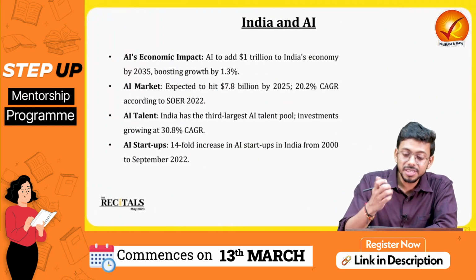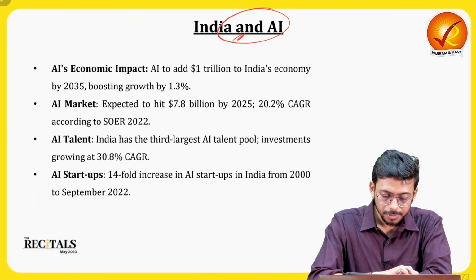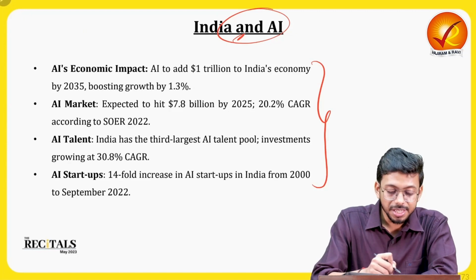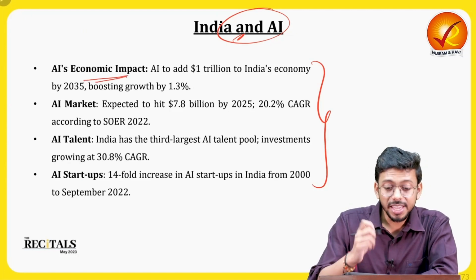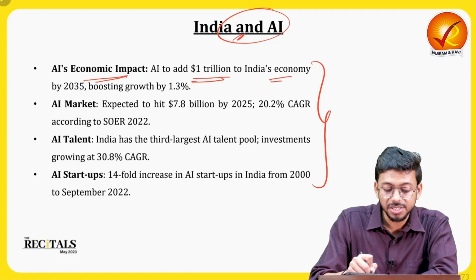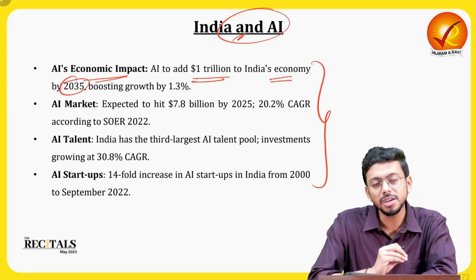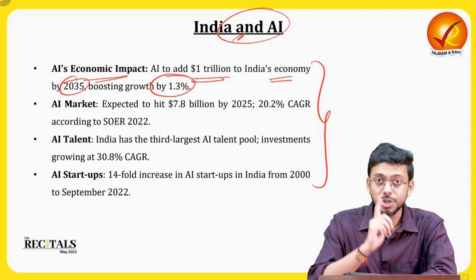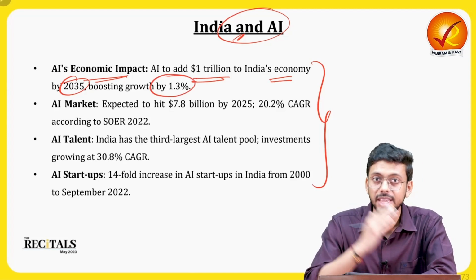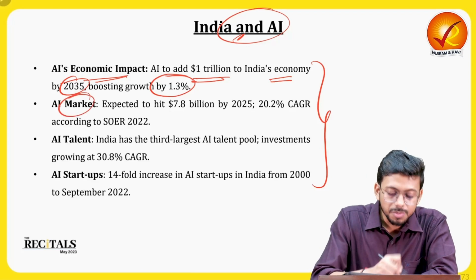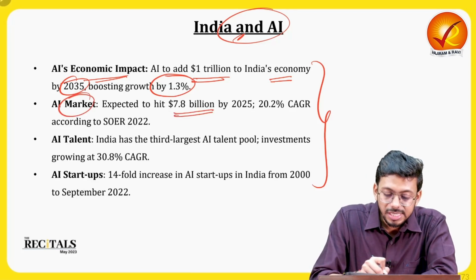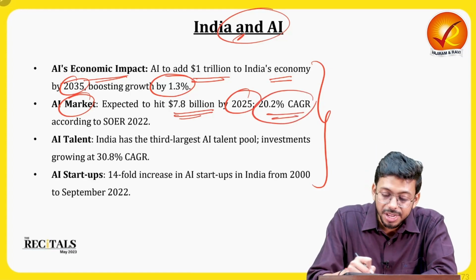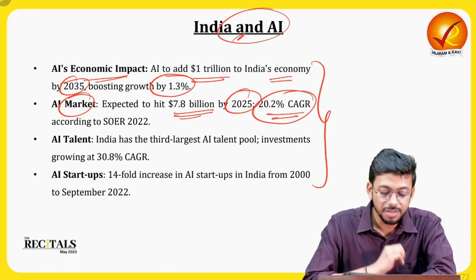All right. So what are the various things which India has done in terms of AI, right? India and the AI. This is a general thing which you can use in your answers. Let's say the AI's economic impact, right? AI can add almost $1 trillion to India's economy by 2035. Very important data which you can quote in your examinations, and it can boost growth by 1.3%. So, economic impact of AI. All right, what impact AI is having on the economy. Now AI's market is expected to hit more than 7.8 billion by 2025, with a CAGR, compound annual growth rate, of 20%, which is very, very huge, right?